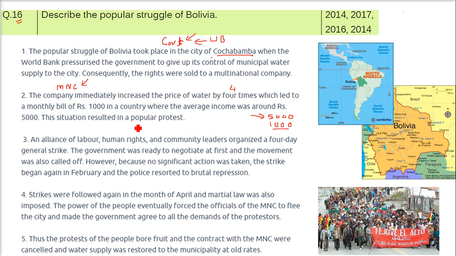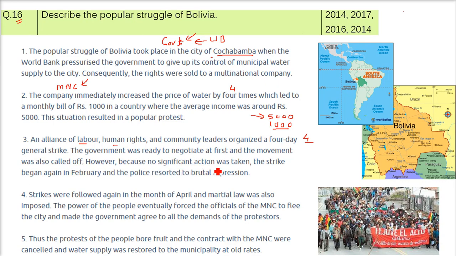So this resulted in a popular protest, as we see here. An alliance of labor, everyone joined hands. Labor, human rights, community leaders, they organized a 4-day general strike. The government was ready to negotiate at first, and the movement was called off, but nothing happened.